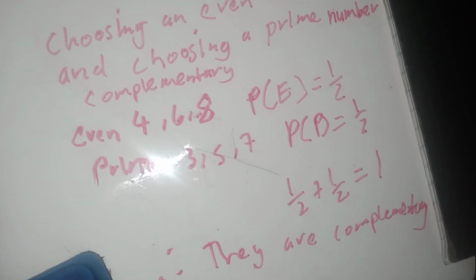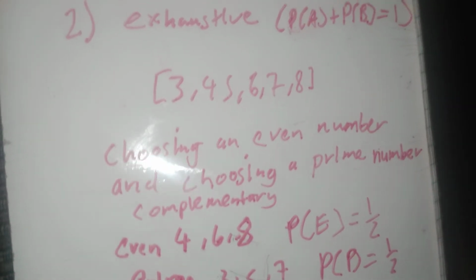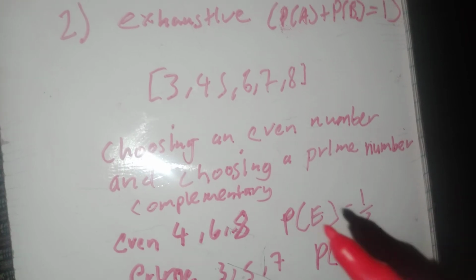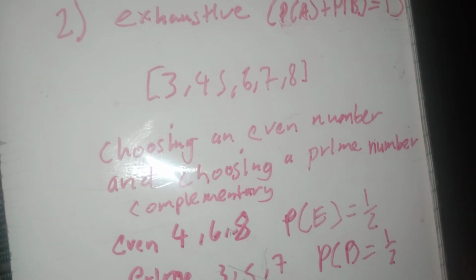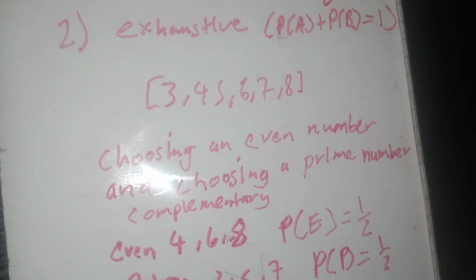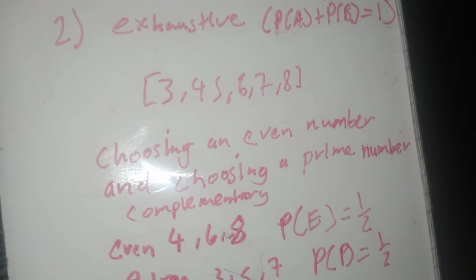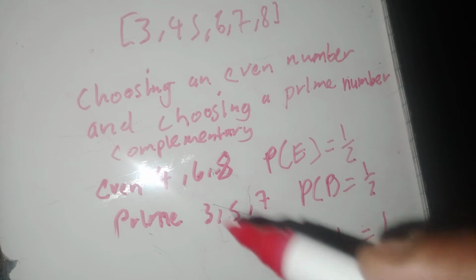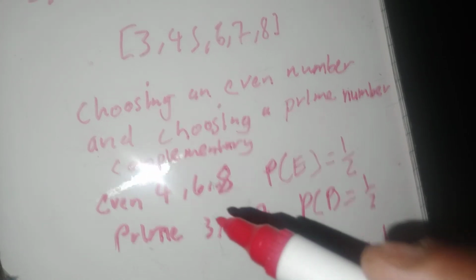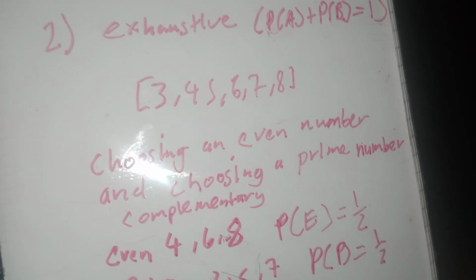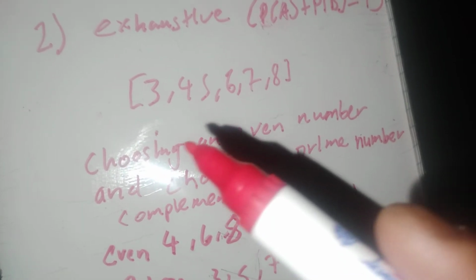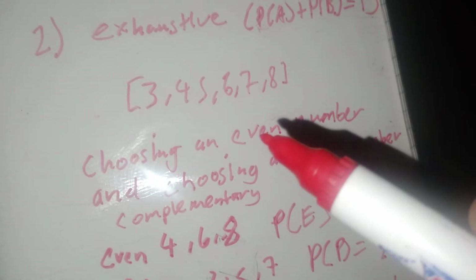Okay, so even in the exam, this is how you answer it, right? If you want to check if two events are complementary, you just have to check if they're mutually exclusive. We checked if they were mutually exclusive, they could not happen at the same time. Then we had to check if they are exhaustive. For them to be exhaustive, their probabilities have to add up to 1, right?